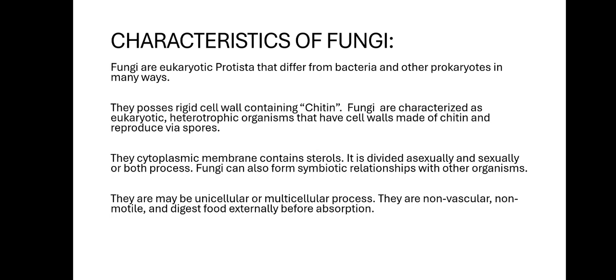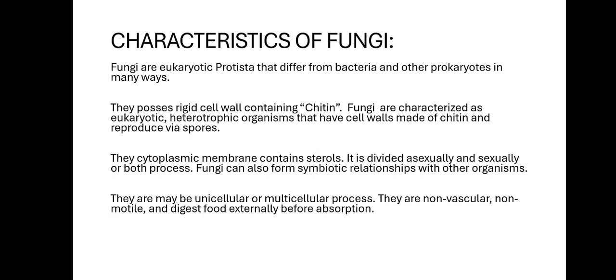Characteristics of fungi. Fungi are eukaryotic protista that differ from bacteria and other prokaryotes in many ways. They possess a rigid cell wall containing chitin. Fungi are eukaryotic heterotrophic organisms that have cell walls made of chitin and reproduce via spores.